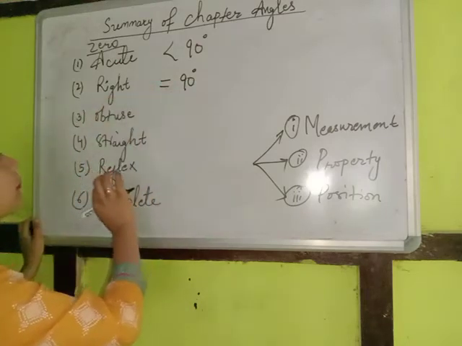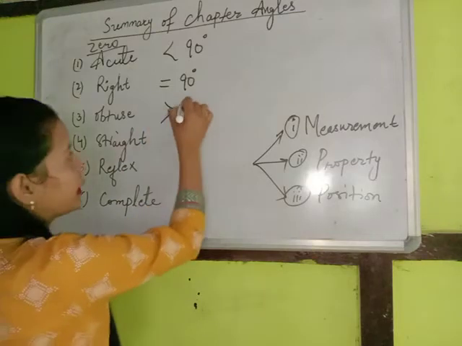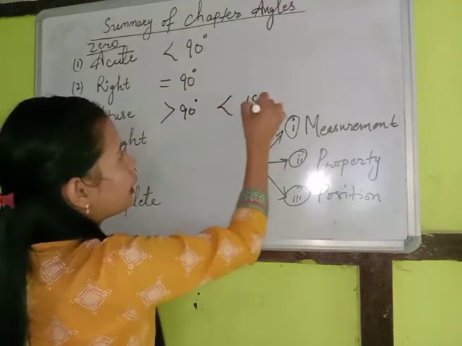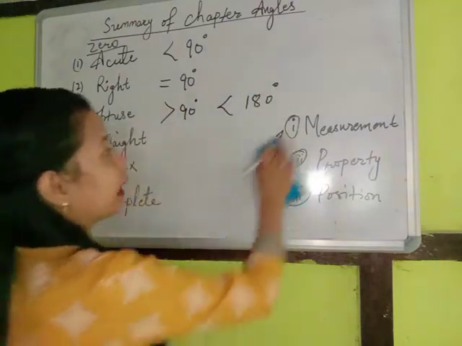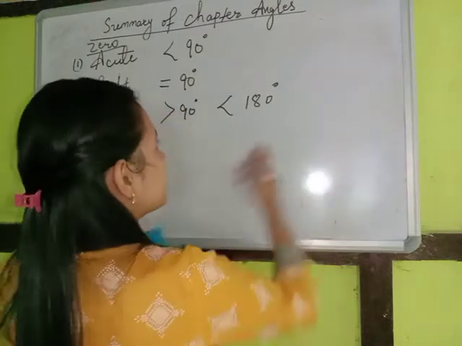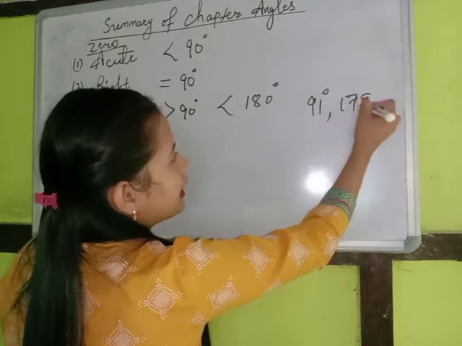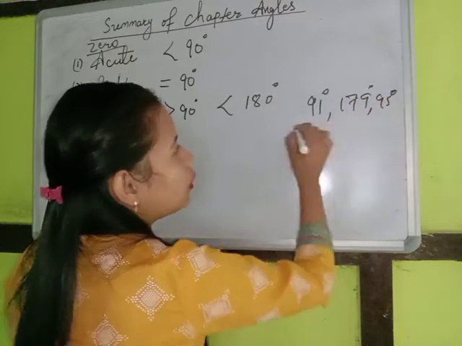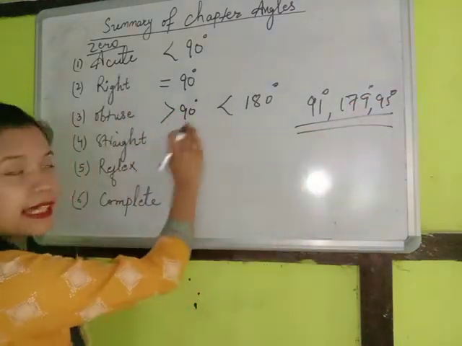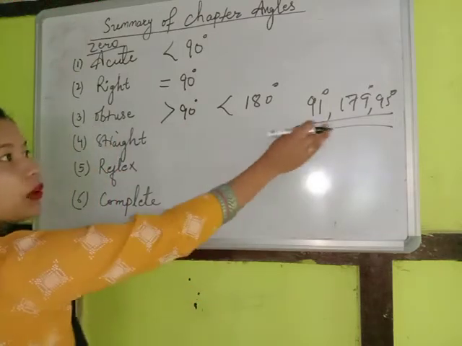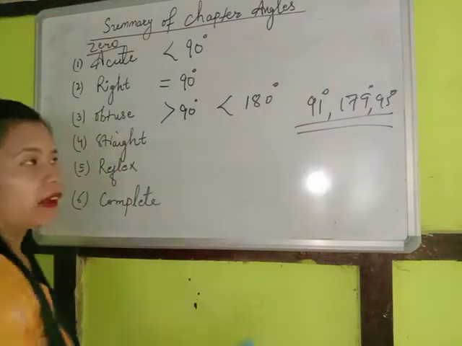right angle. The angle which is greater than 90 degree and less than 180 degree, like the angle 91 degree, 179 degree. I am giving the examples. Suppose I have 91 degree, 179 degree, 95 degree. All these angles fall in between 90 and 180. So all these angles are named as obtuse angle.